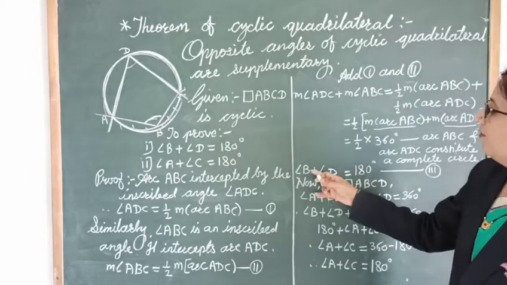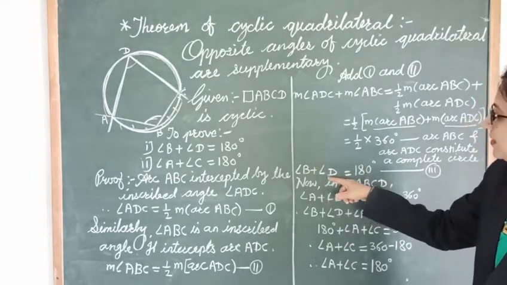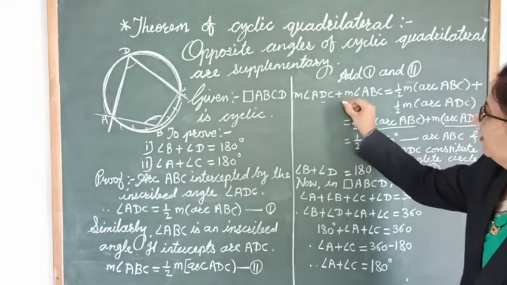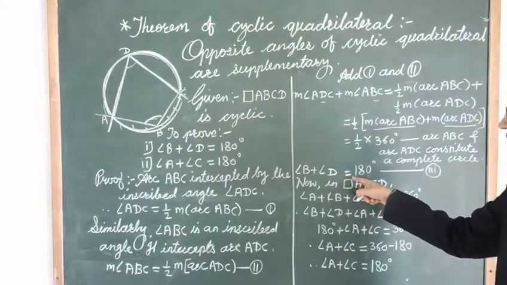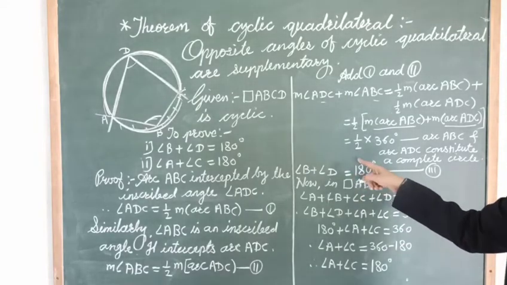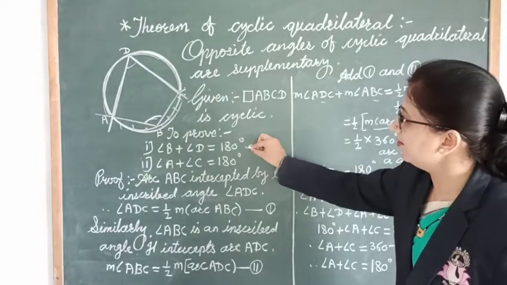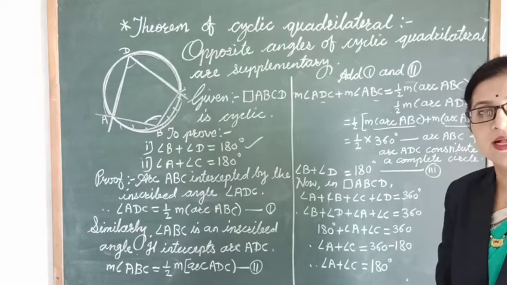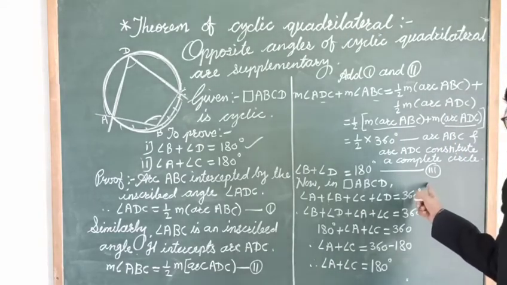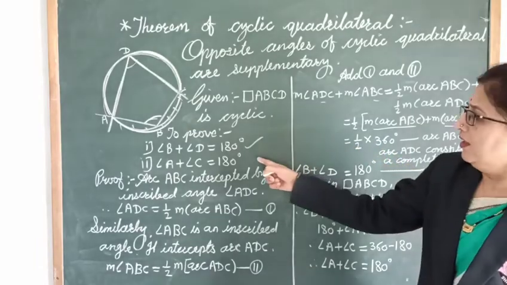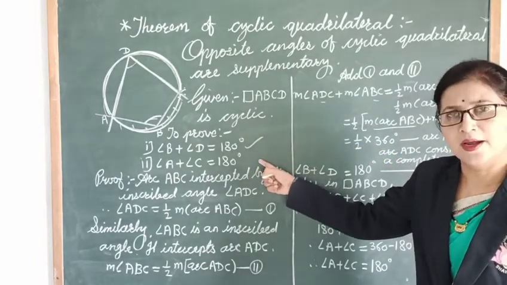So in this way we got angle B plus angle D. Here we can write these angles with a single letter, that is, angle B plus angle D is equal to 180. So in this way we have proved the first pair of opposite angles as supplementary. Give this as third. Now the second pair, how can we do it?